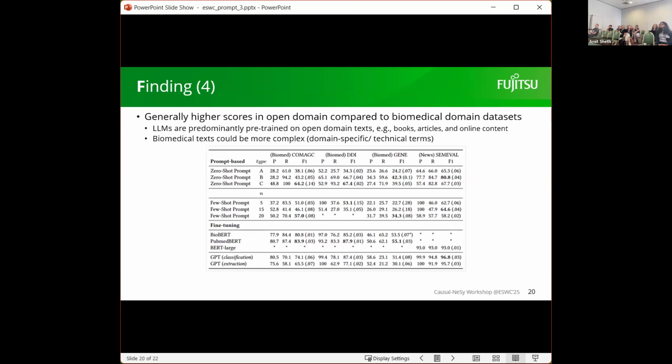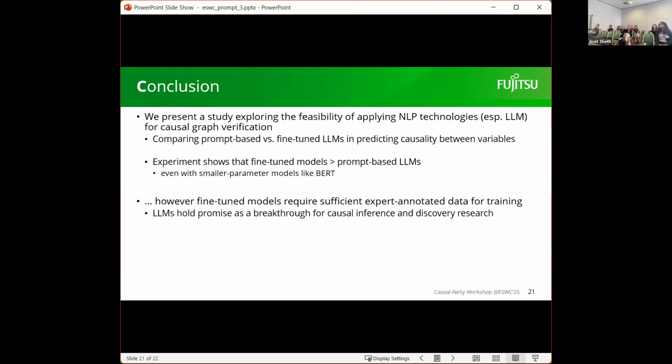And then the last finding is we generally observe higher scores in the open domain compared to the biomedical domain, for the exact same reason, because of the pre-training of the large language model itself. Here, this is the biomedical data, and this is the open domain result. We can see that the open domain reached almost 96.8, the highest. For the biomedical, we only observe roughly 77 F1 score.